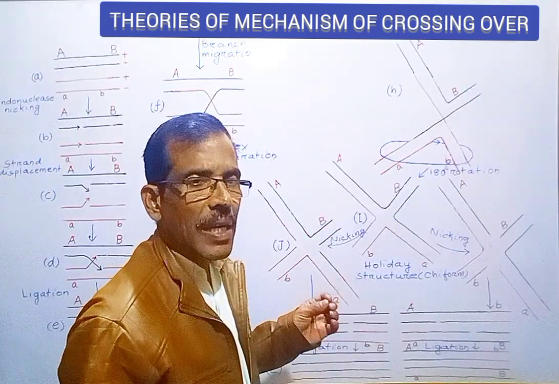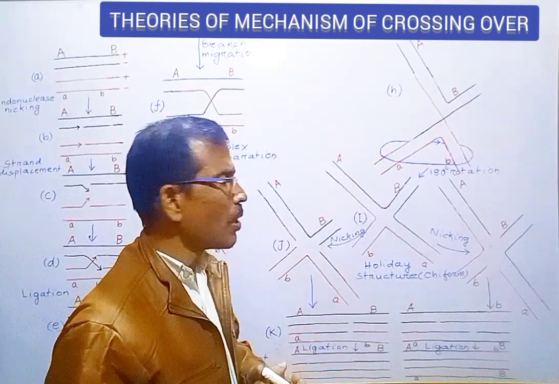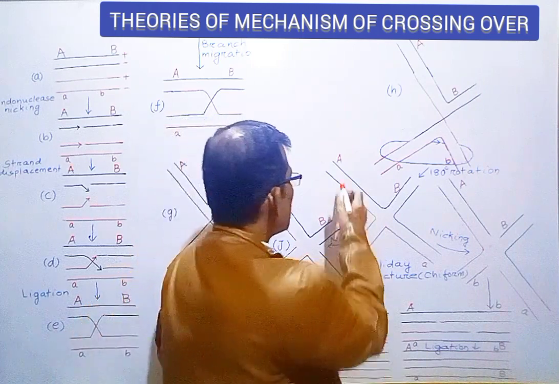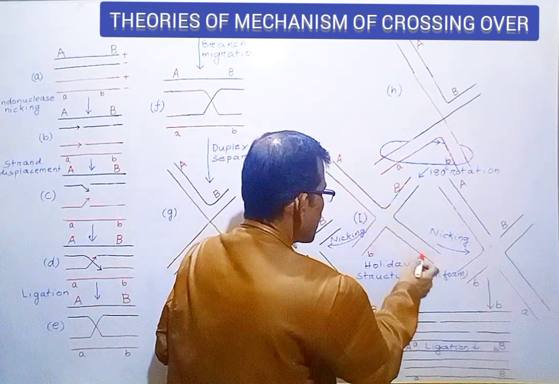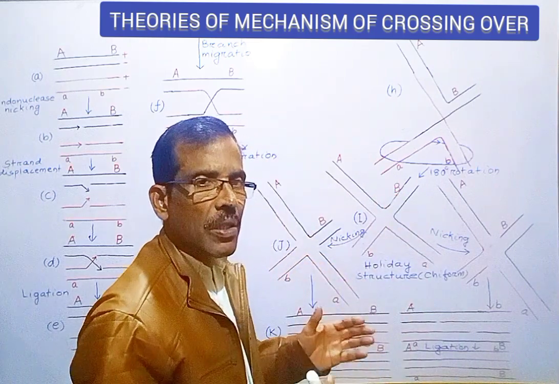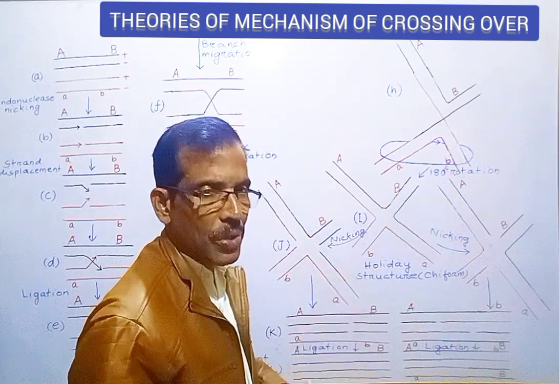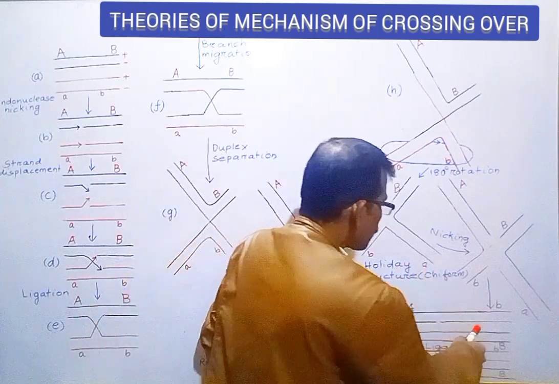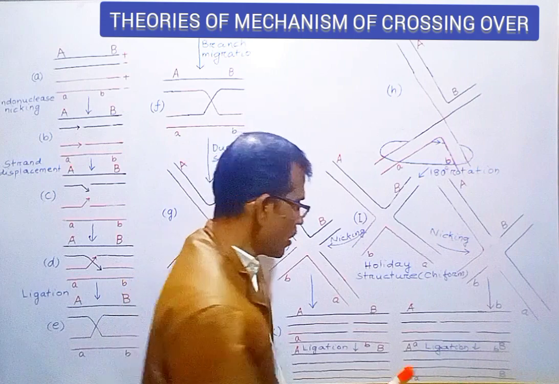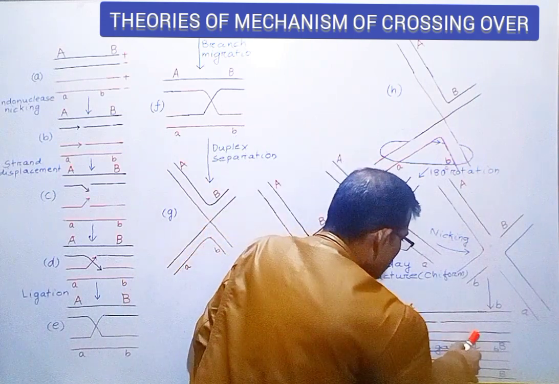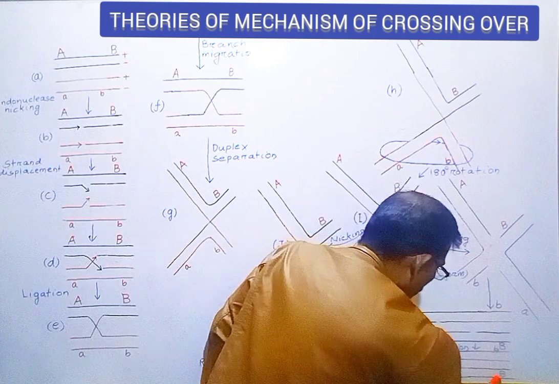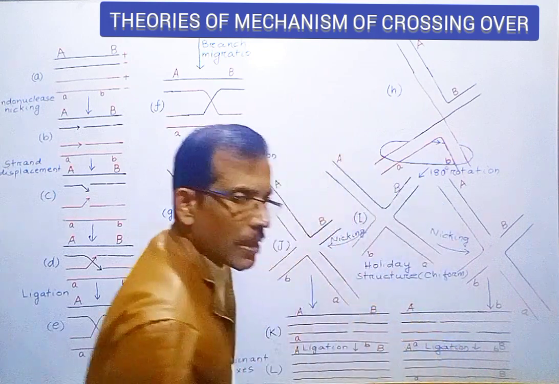In the next step, the enzyme endonuclease introduces single-stranded nicks in two strands of DNA on the opposite homolog, which were previously not involved in exchange. Nicking is followed by ligation, in which the enzyme ligase seals the loose ends that result in the formation of two recombinant duplexes.